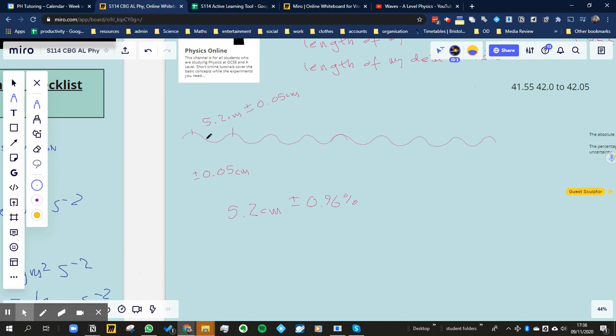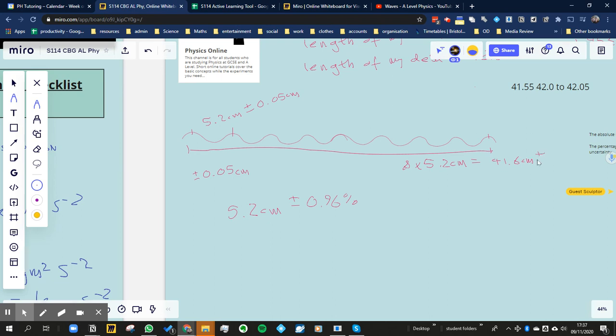Let's say what would happen if we took a different measurement. We could take a different method, and we could measure all of this all the way down to here, and then divide it by how many there are. So we've got 1, 2, 3, 4, 5, 6, 7, 8 wavelengths. And let's say that we got the same value. So it would be the equivalent of 8 times 5.2 centimeters, which would be equal to 41.6.